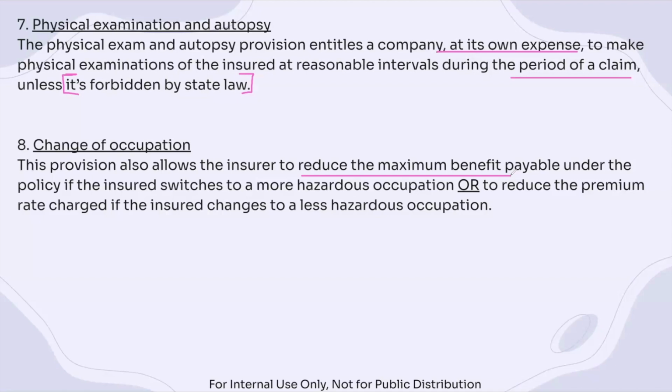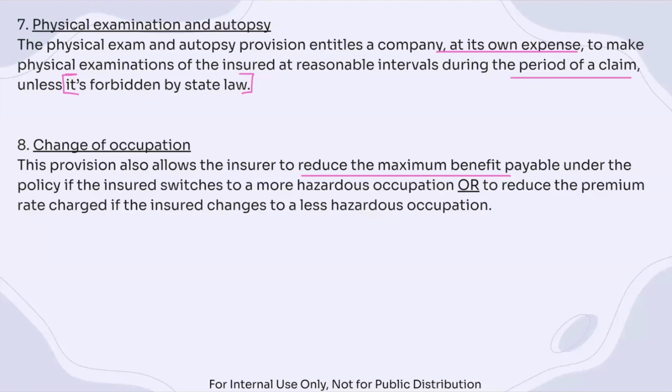So the insured might have to take on a greater risk, and so then they will reduce the maximum benefit payable. Now, if we switch to a less hazardous occupation, so if you decide to retire partially and you start working at Starbucks, something like that, from your more dangerous previous job, then you might not have to pay so much premium, because there's less risk for the insurer.